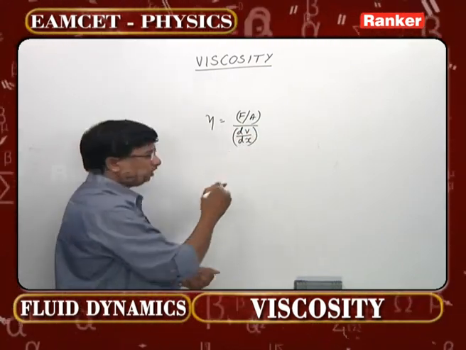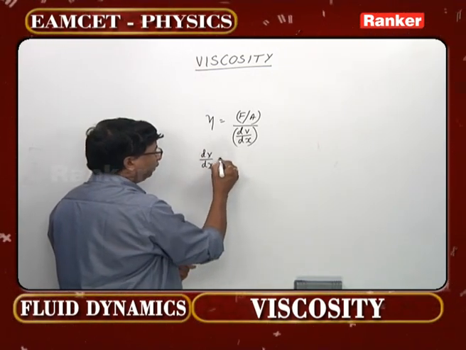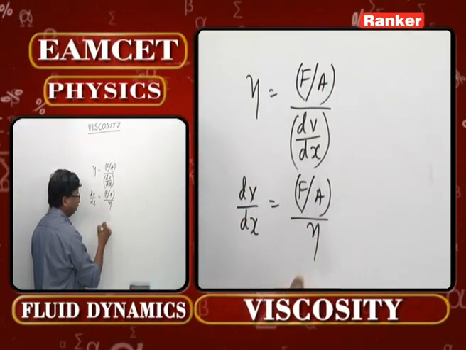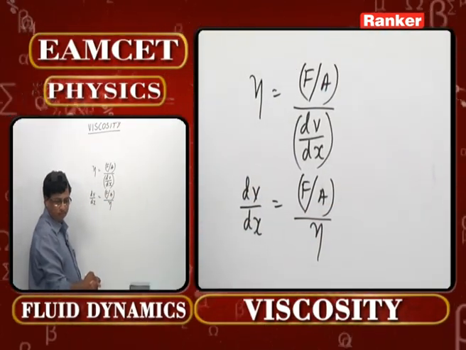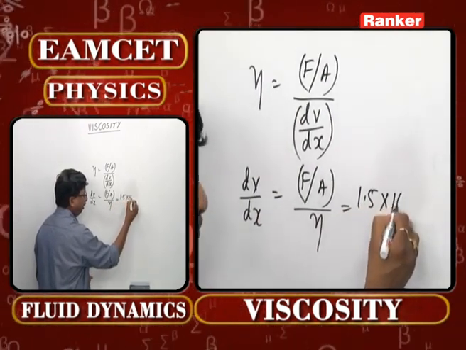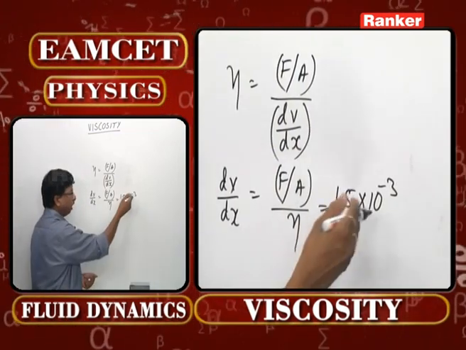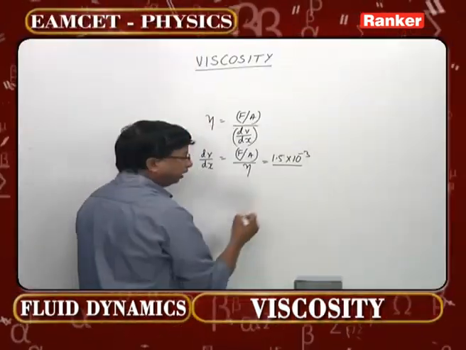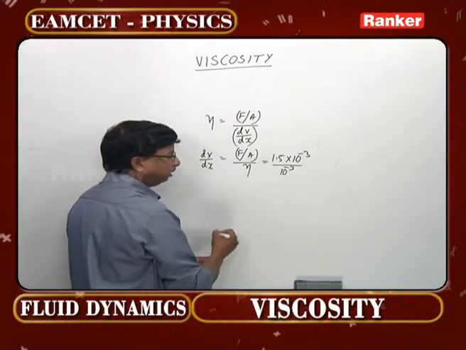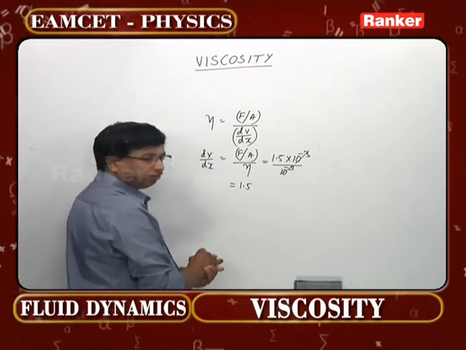Now the question is asked on velocity gradient. That means dV by dx is equal to the stress divided by the coefficient of viscosity. What is the value of stress given? 1.5 millinewton, that is 1.5 into 10 power minus 3 Newton per meter square, divided by eta, which is 10 power minus 3 again. So both get cancelled and you are left with 1.5.